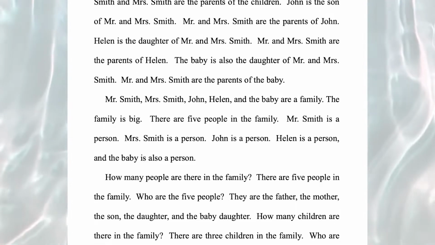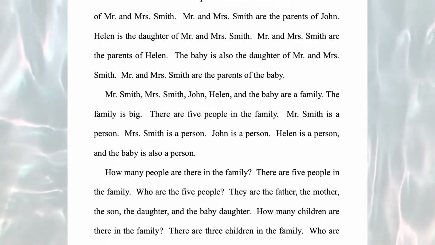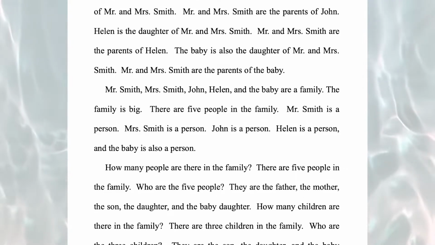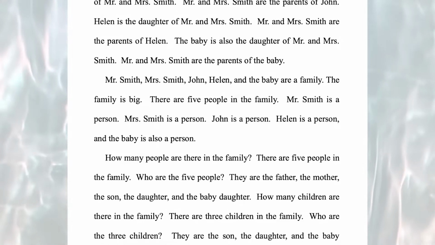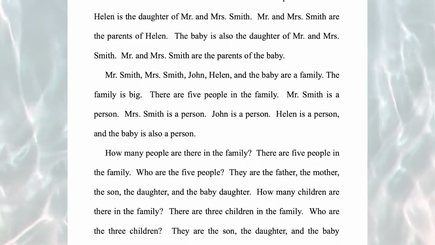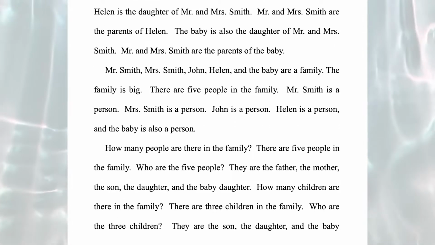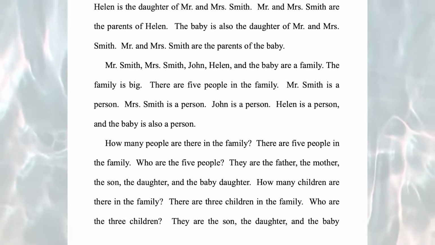How many children are there in the family? There are 3 children in the family. Who are the 3 children? They are the son, the daughter, and the baby daughter.